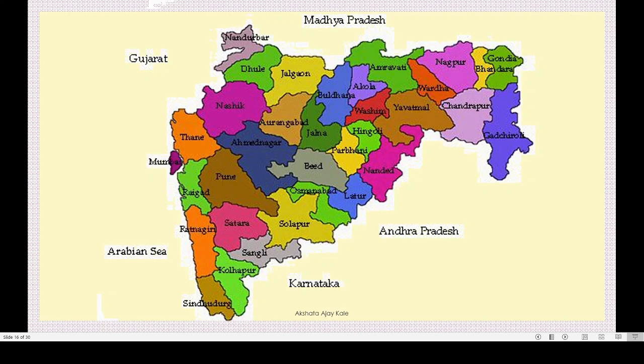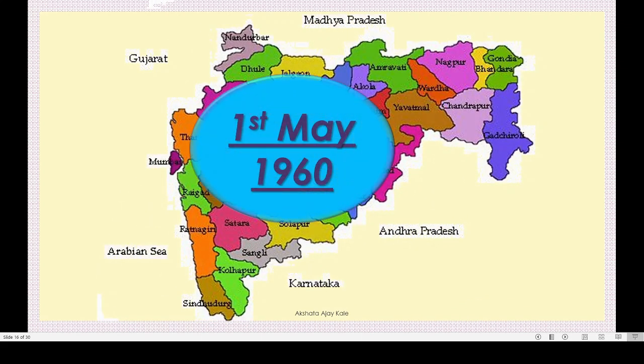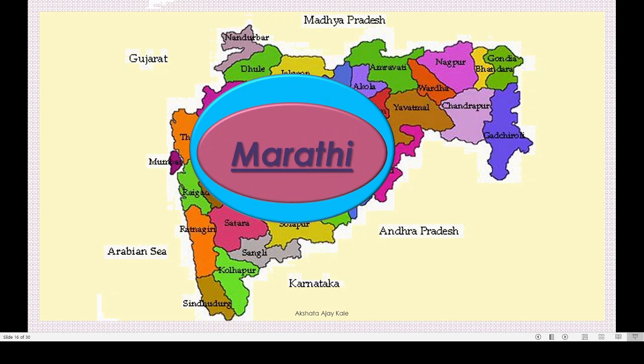Maharashtra state was formed on 1st May 1960. States in India have been formed on the basis of language, and Marathi is the state language. Which is our state language? Marathi. Okay? Marathi is the state language of Maharashtra. Got this? Remember, Maharashtra state was formed on 1st May 1960 and the language of the state is Marathi.